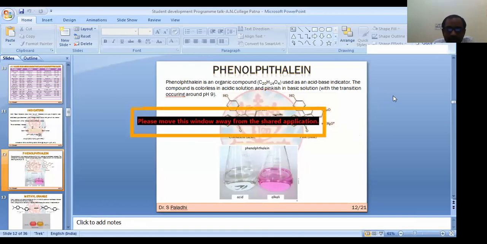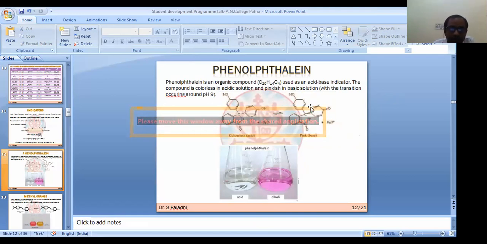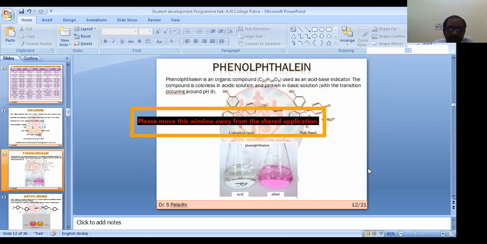In this case, there is a long conjugation from here to here. So highly conjugated compounds will show color. So in the phenolphthalein case, it is colorless in acid, and in alkali medium it shows a color like this. Okay. Another one is methyl orange.